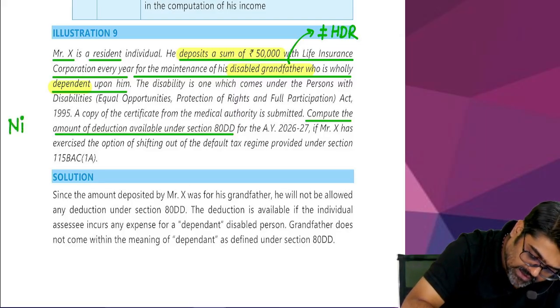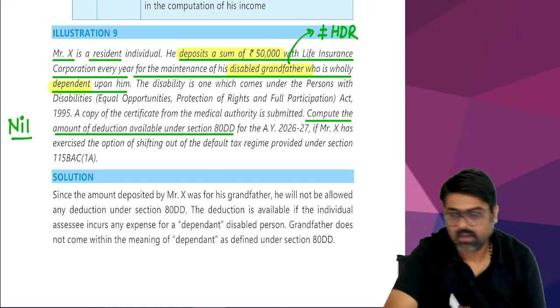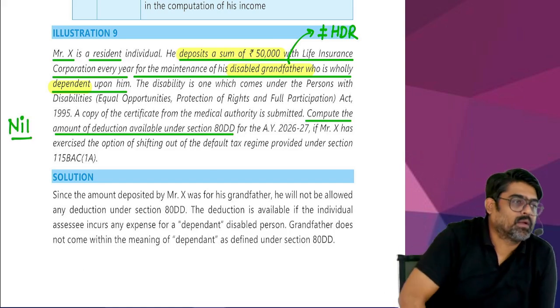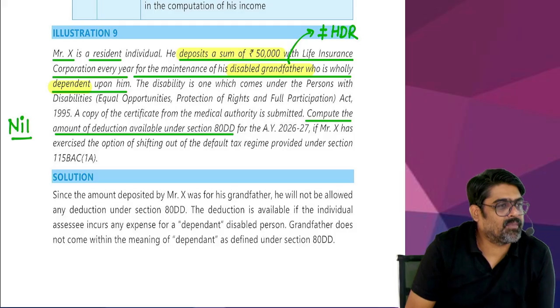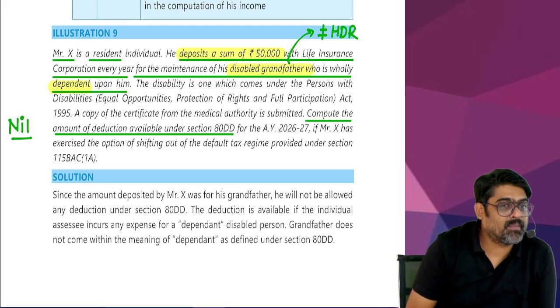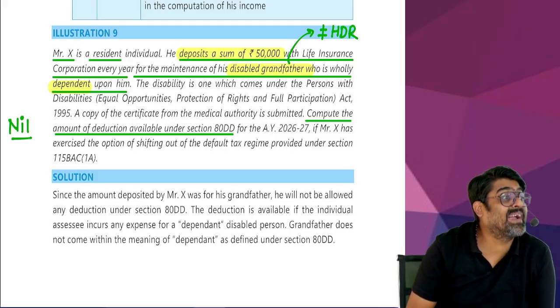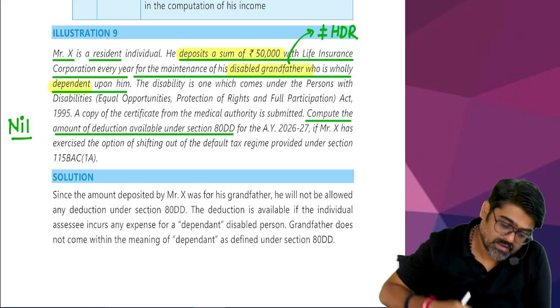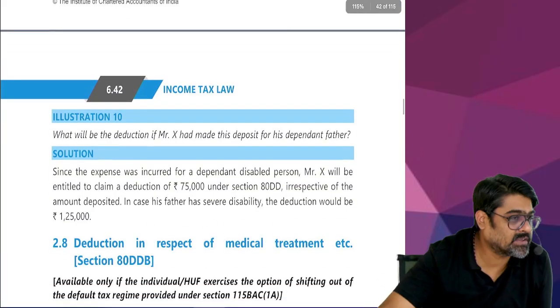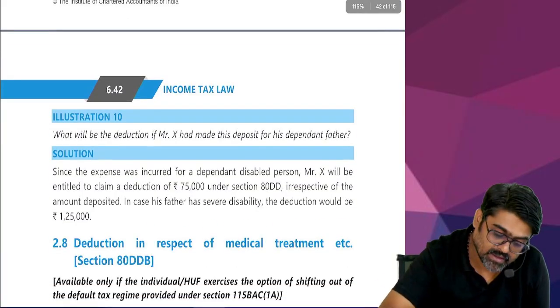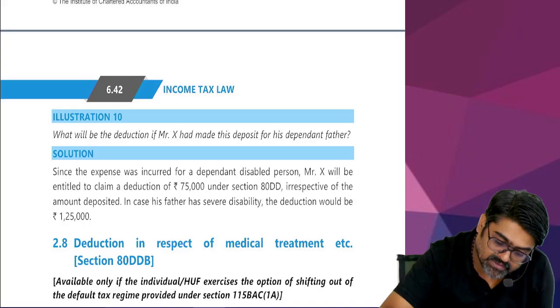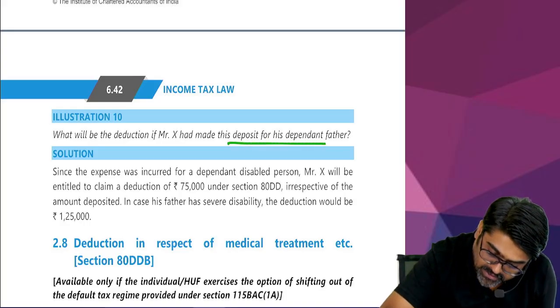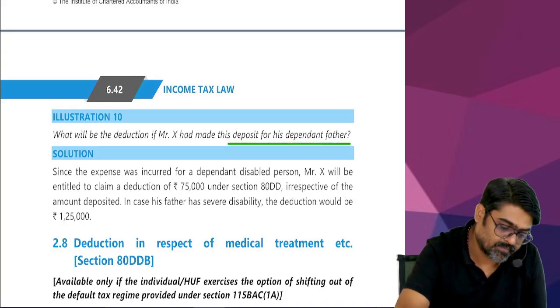Deduction under section 80DD will be nil. And what is the reason? Since the deposit is made for a disabled dependent grandfather who is not a specified relative, the deduction under 80DD cannot be taken. Understanding? But in the immediately following question, they are asking what will be the deduction if Mr. X has made this deposit for his dependent father?